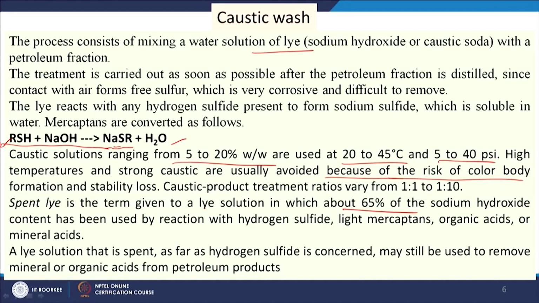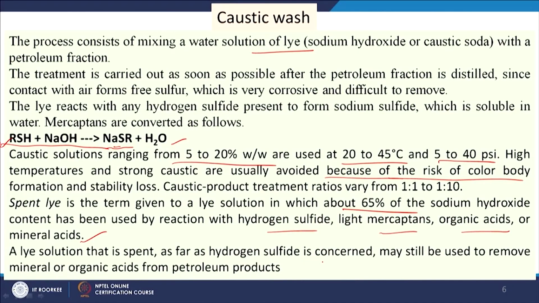And when we are using the lye solution, it is not possible that all the lye or NaOH is consumed by sulphides. So, if around 65% of the sodium hydroxide is consumed by the sulphides, then we call it a spent lye solution. This spent lye solution can be used further for the removal of hydrogen sulphide, light mercaptans, organic acids or mineral acids. A lye solution that is spent as far as hydrogen sulphide is concerned may still be used to remove mineral or organic acids from petroleum products.